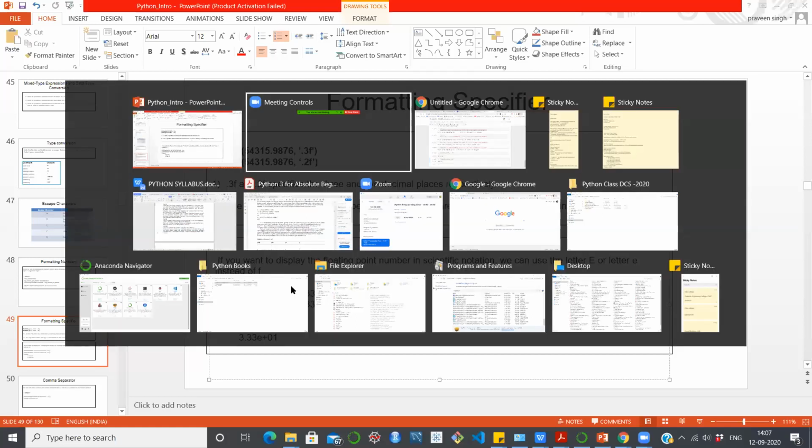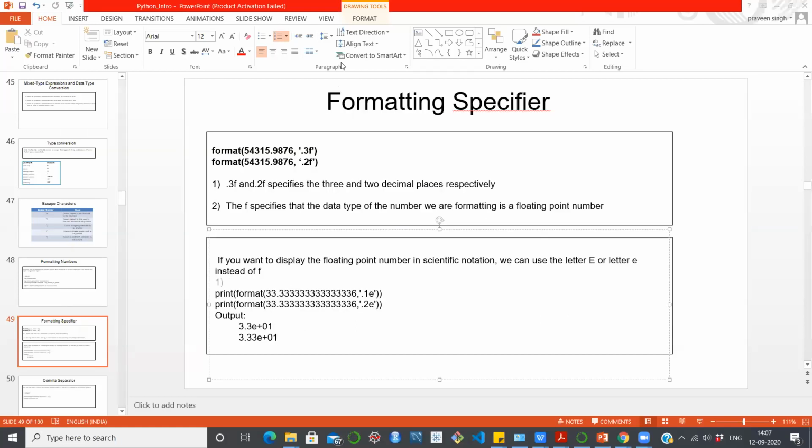Now let me share my presentation again. Here I have pointed out one more thing. Suppose you want to display a floating point number in scientific notation. Suppose you have this kind of floating point number, which doesn't look good, and even I don't like it, but in banking we do need this kind of number.